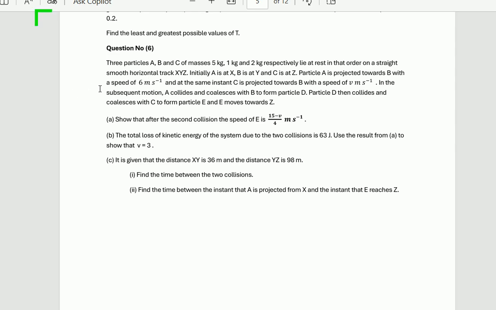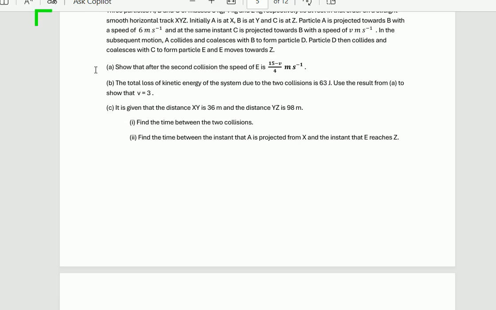Part A: show that after the second collision, the speed of E is (15 minus V) over 4 meters per second. For part B, the total loss of kinetic energy of the system due to the two collisions is 63 joules. Use the result from part A to show that V is equal to 3.